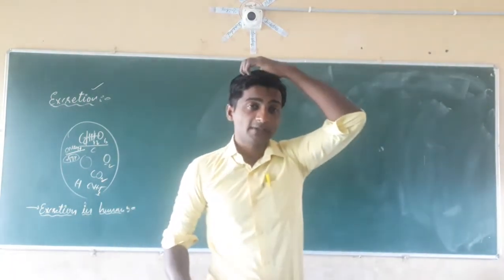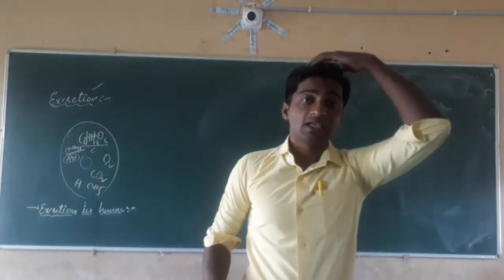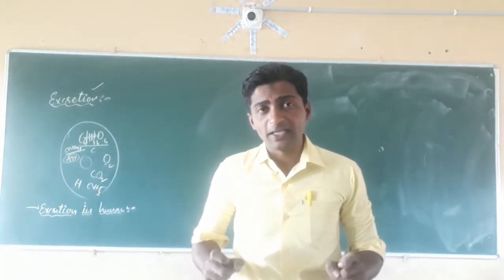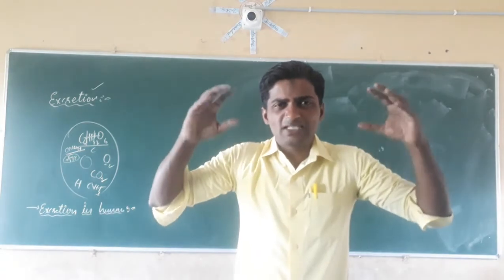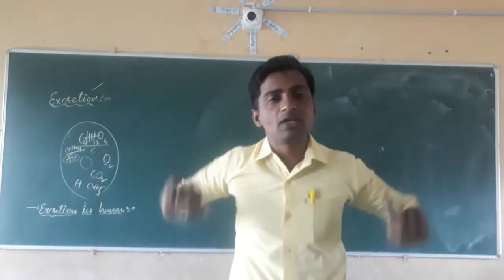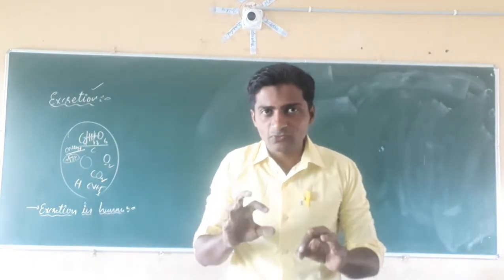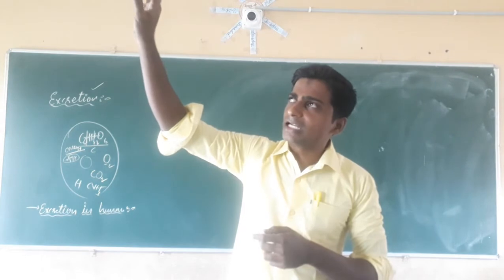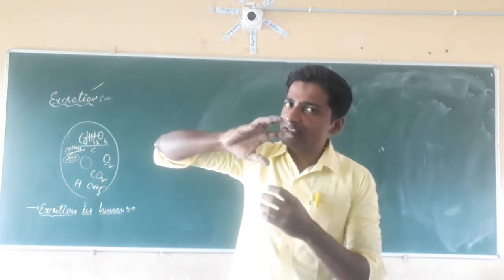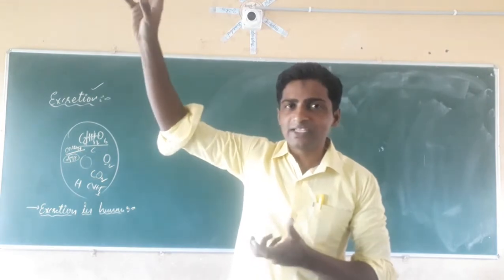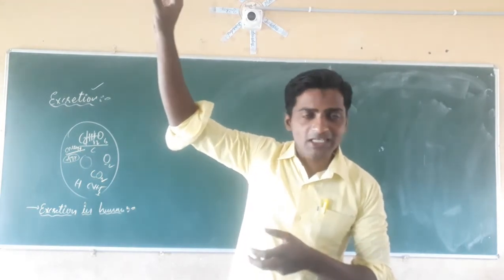Some people may suffer from kidney failure. Due to the failure of kidneys, the nitrogenous waste which has to be removed remains in the cell. If the kidney fails to work, that nitrogenous waste will not be removed and will accumulate in the cell.